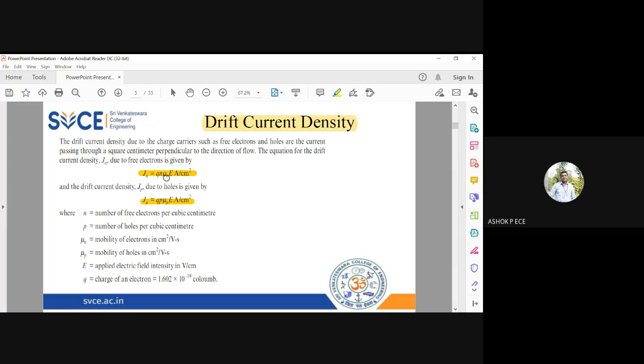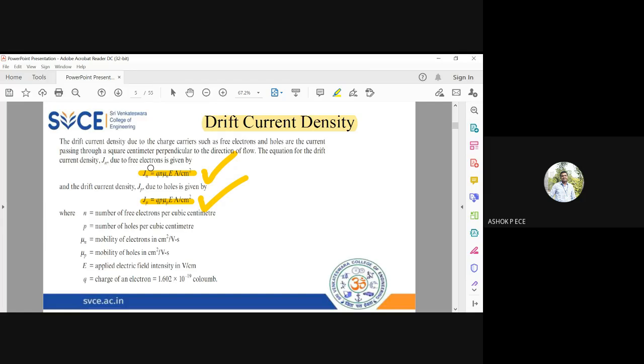Mu n is the mobility of electrons, mu p is the mobility of holes. Okay, so you have to consider both the effect of electron and hole movement, because drift current is the addition of the drift current due to electrons plus the drift current due to holes. And I hope this is the basic formula for J we have been seeing from the beginning of this unit, right? So I think this expression should be familiar to you.